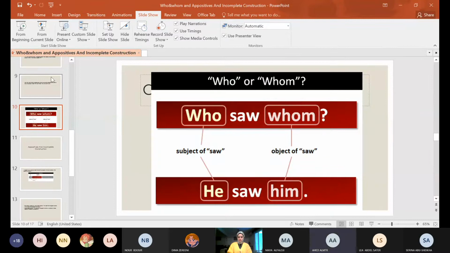Ahad: Who. Yes. Number 2, Arwa? Arwa, are you here? Quickly, girls. Arwa, number 2. Whom. Excellent, dear. Number 3, Aya Banjak, are you here?